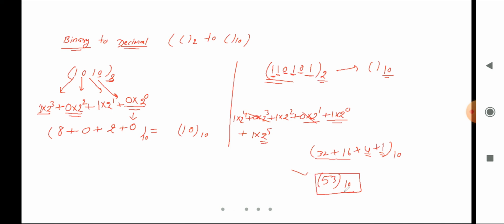Okay, fine. Let's see the next thing. I will take another example. Now I will take an octal number, and I want to convert this octal number into a decimal number. So we can say octal number is nothing but base 8, and I want to convert this into base 10.